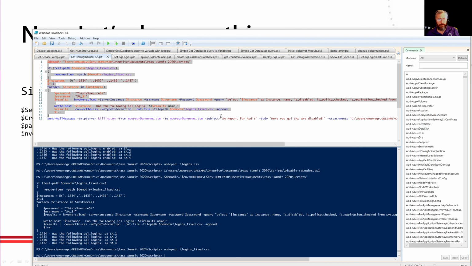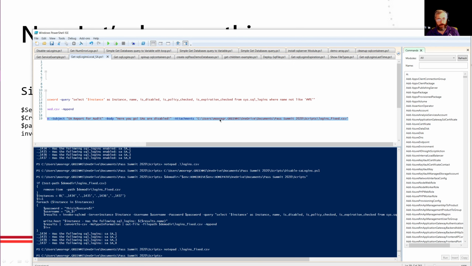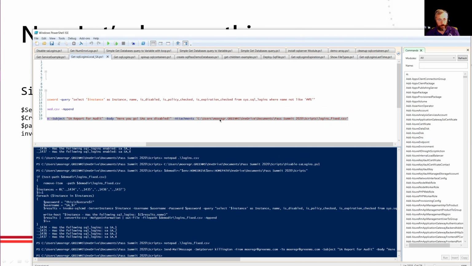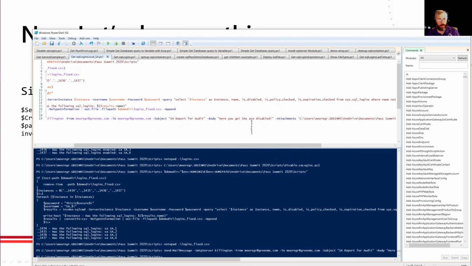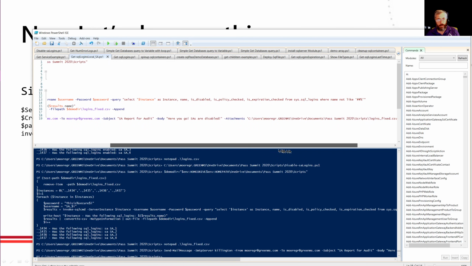But we really don't want to deal with the auditor anymore. So we're going to just send them this mail message. Boom, done. And again, what have we done? Another commandlet, verb, noun, send mail message. Give it a mail server, who it's from, who it's to. In this case, it's just a demo. What the subject is, the body, and I'm going to add in that attachment that I sent there.